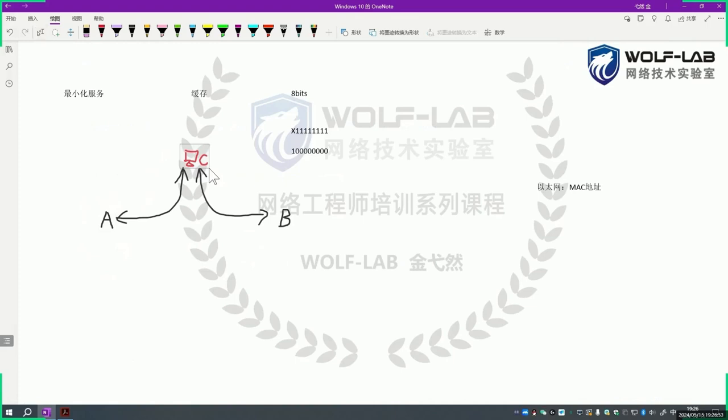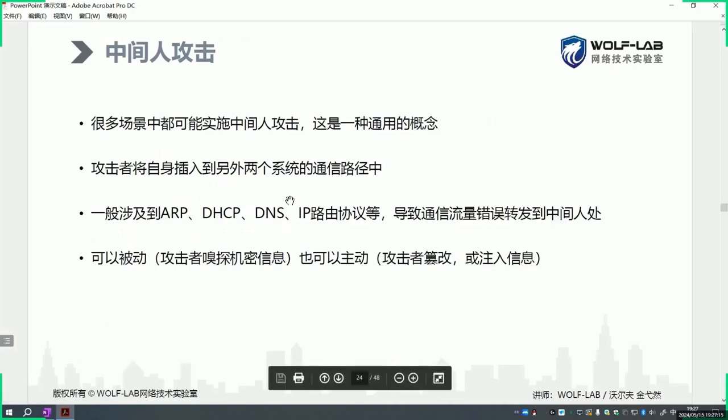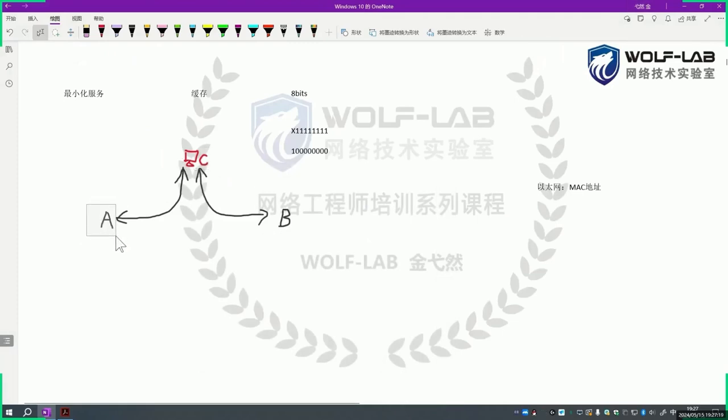For instance, when C assigns an address to A and writes itself as the gateway, then if A wants to access other network endpoints, it must send the packets to C. Then C forwards them, acting as a middleman. Through DNS similarly, say A wants to visit Taobao.